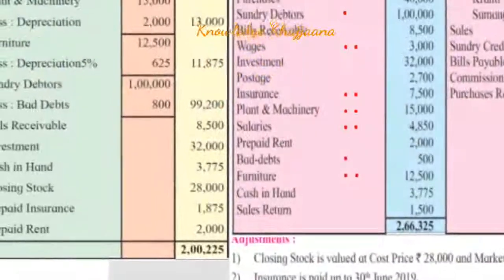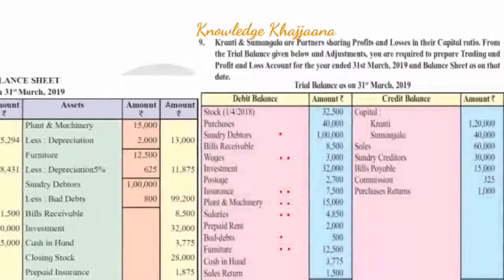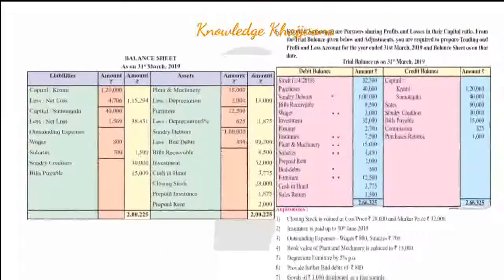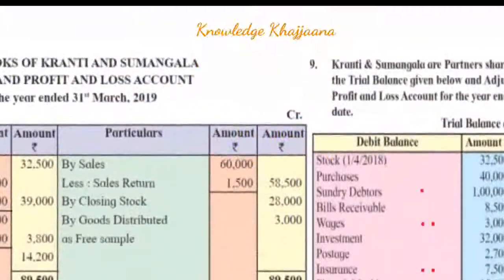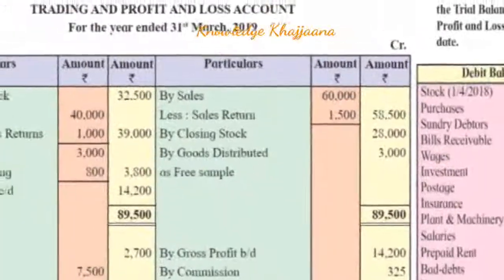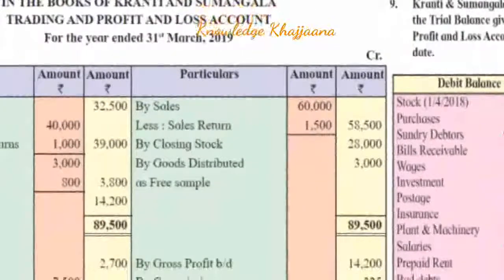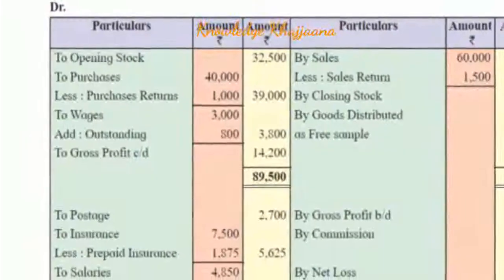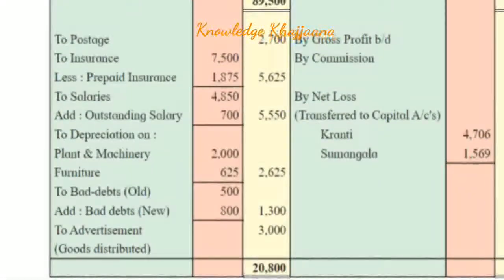Okay, now the last adjustment, goods of rupees 3,000 distributed as a free sample. So the goods are going out, maybe for any reason. For whatever reason the goods are going out, we have to record it on the trading account credit side as by goods distributed as free sample amounting to rupees 3,000, and it has some value hidden in it.